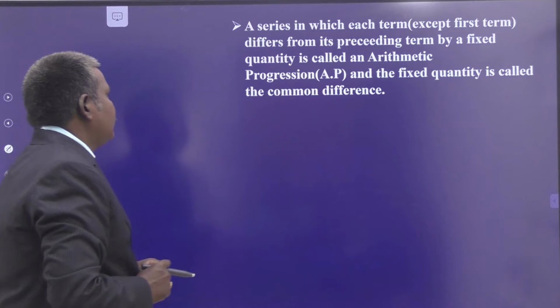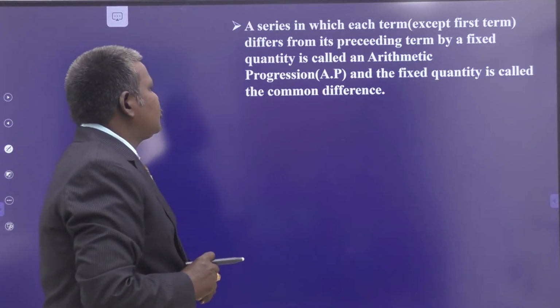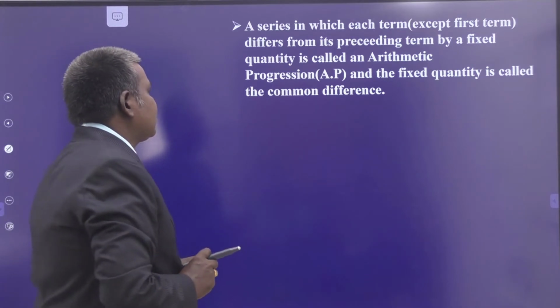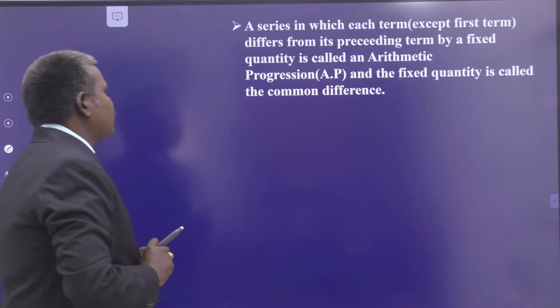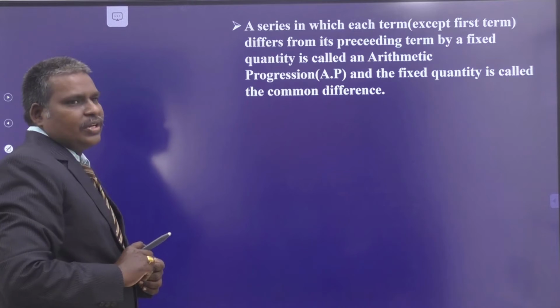Now, this is the definition. A series in which each term, except the first term, differs from its preceding term by a fixed quantity is called an arithmetic progression.